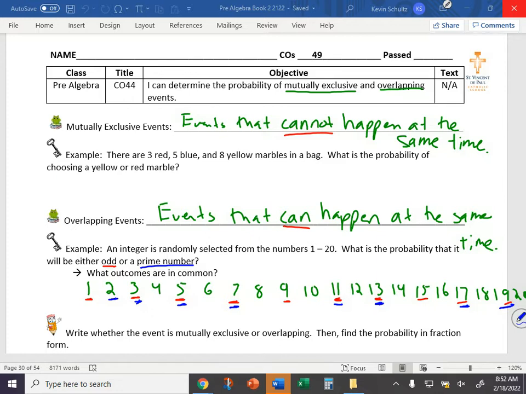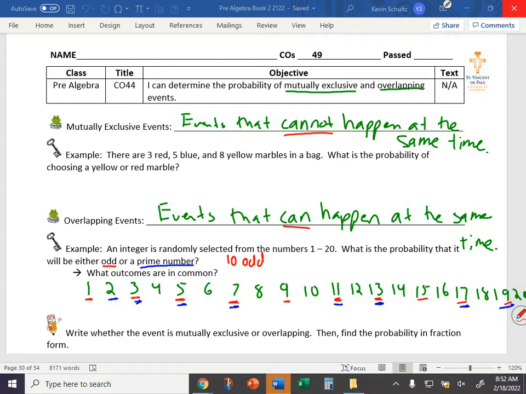Now, the mistake that folks make when solving probability with overlapping events is they'll say, I'm looking for an odd number or a prime. So let me count up the odds. I've got 1, 2, 3, 4, 5, 6, 7, 8, 9, 10 odd numbers.